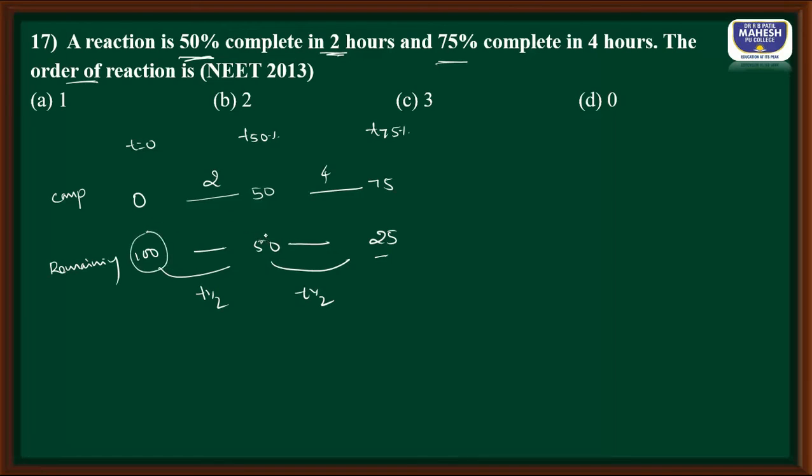And then 50 to 25, once again half-life is 2 only, because they told that the time required for 75% completion is 4. So that means from 50 to 25 is once again 2. So from this it is clear that the half-life they have given is independent of initial concentration. That means it is a first order reaction.